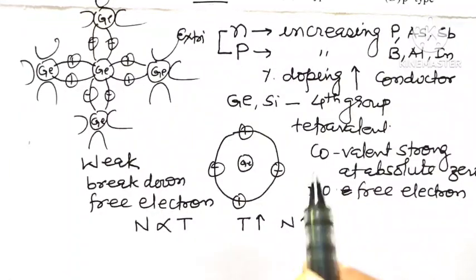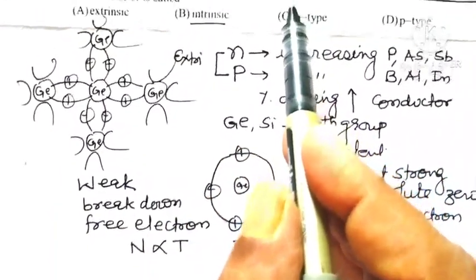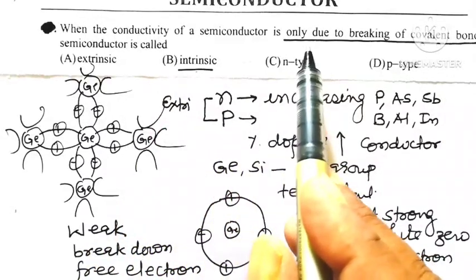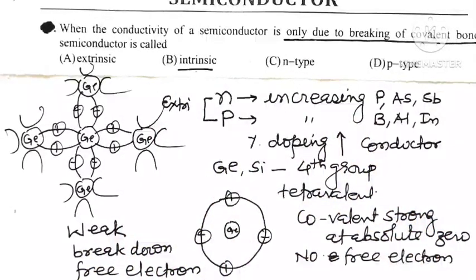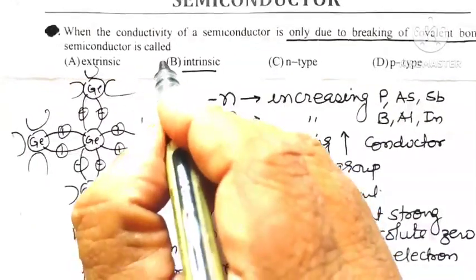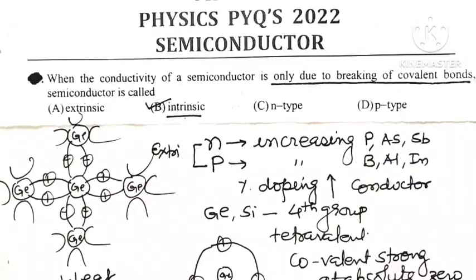So remember that in case of intrinsic semiconductor only, the conductivity can be increased only due to breaking of covalent bonds. So out of 4 options, option B, that is intrinsic semiconductor, is the correct option for this question.